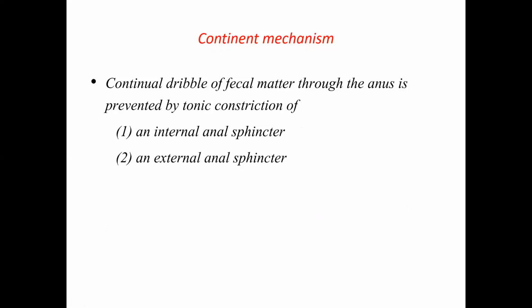Action potentials will be generated and the muscle goes into contraction. That is the principle of smooth muscle, anywhere, starting from the heart to the small bowel. Here also, when the fecal matter comes into the rectum and distends the rectum beyond a certain level, the muscle contracts and initiates the defecation reflexes.